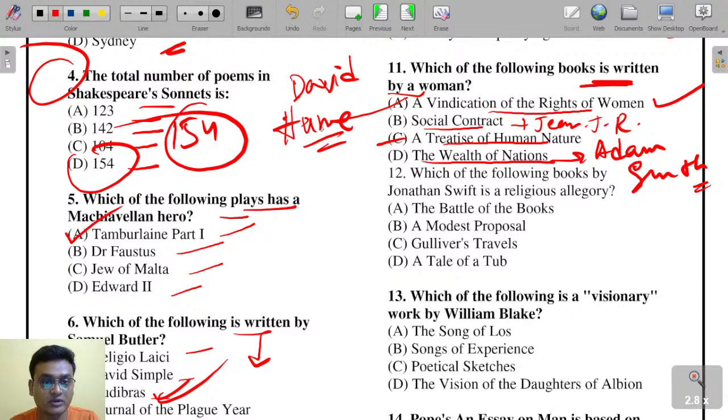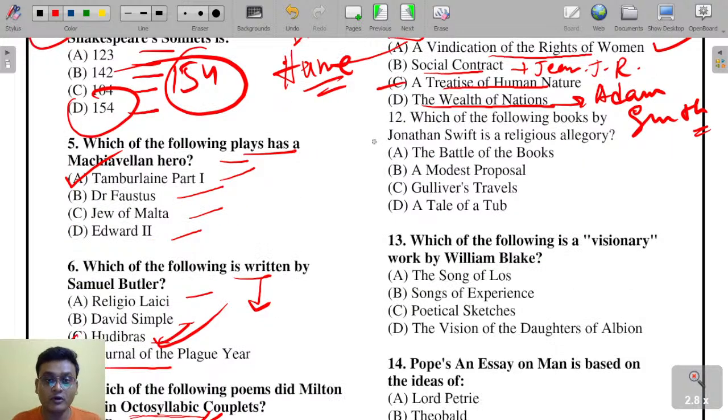So in these questions, we came to know that A Vindication of the Rights of Women is a work by Mary Wollstonecraft, whereas Social Contract is a book. The theory of the social contract was also given by Thomas Hobbes. But the book that is named Social Contract was written by Jean-Jacques Rousseau, A Treatise of Human Nature by David Hume, whereas The Wealth of Nation is a work by Adam Smith.